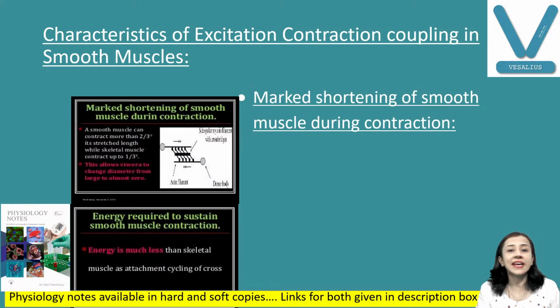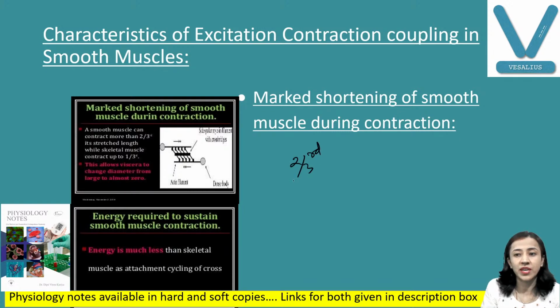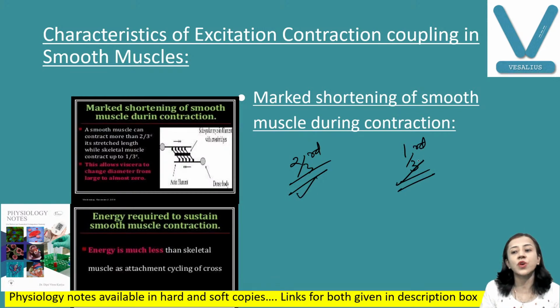Now, another characteristic of excitation contraction coupling in smooth muscle is marked shortening of the smooth muscle during contraction. You can see here that when smooth muscles contract, their length decreases by two thirds, as compared to skeletal muscle, whose length decreases by one third when it contracts. So this is another important difference between smooth muscle and skeletal muscle contraction.